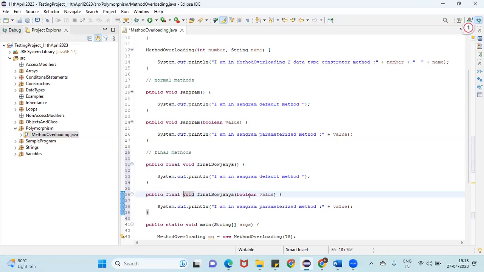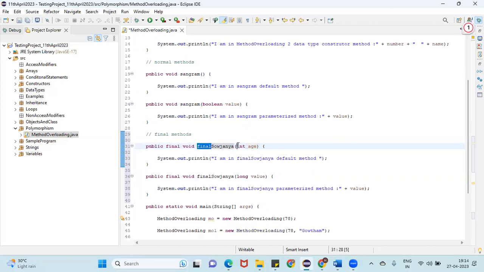Here I am using a long value. I am in the final Saujanya default method. I am in the final Saujanya parameterized method. If you want, you can use integer as well. So this is method overloading, guys. See here, the parameters are different, but the method name is the same.